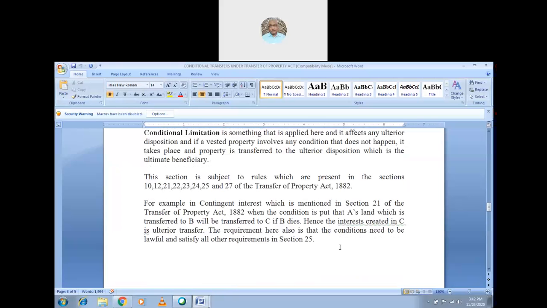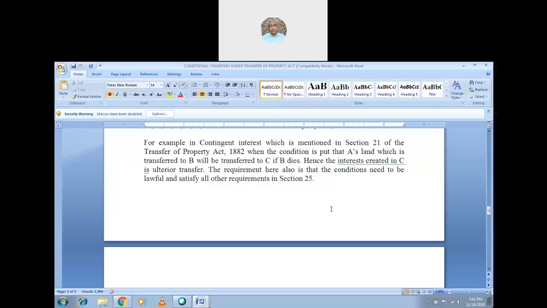Of course, the section is subject to certain rules. That is sections 10, 12, 21, 22, 23, 24, 25, and 27 of the Transfer of Property Act. Of course, these are all the restrictions we put on such a transfer. For example, we will see a contingent interest, which is mentioned in section 21 of the Transfer of Property Act 1882.